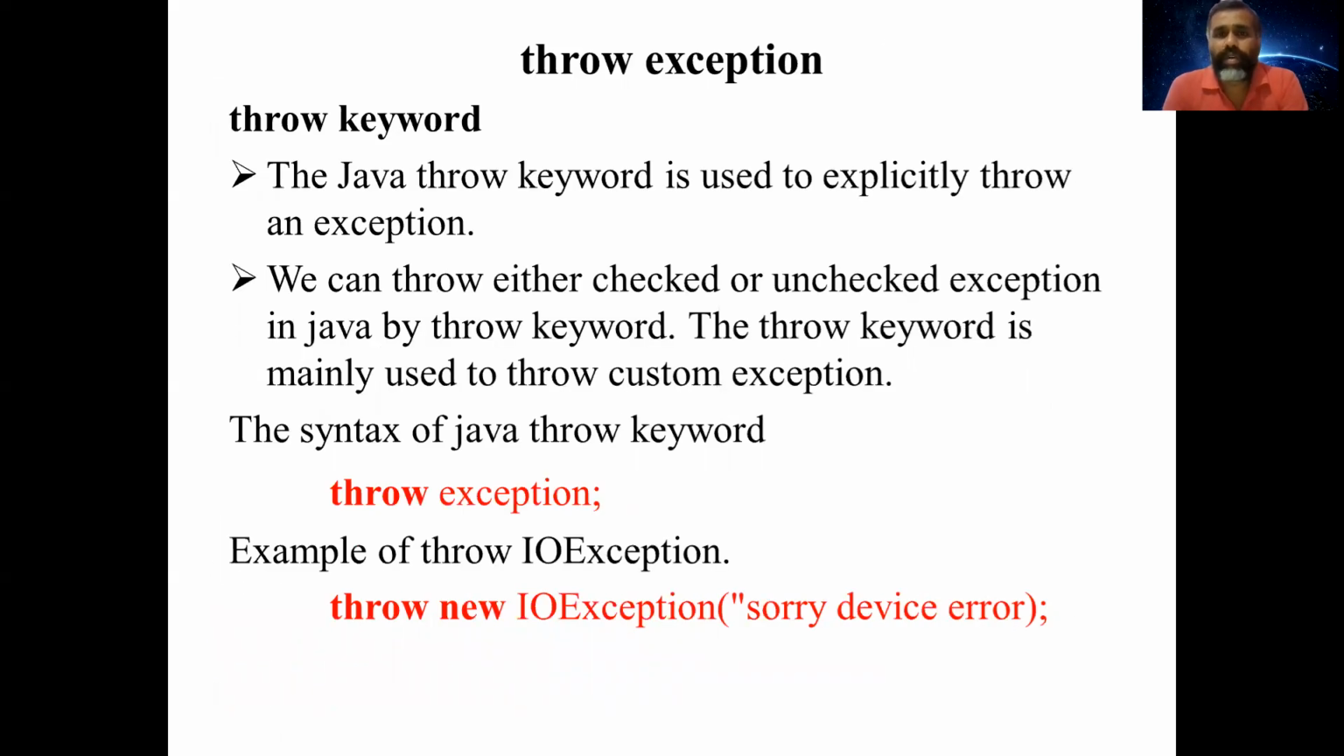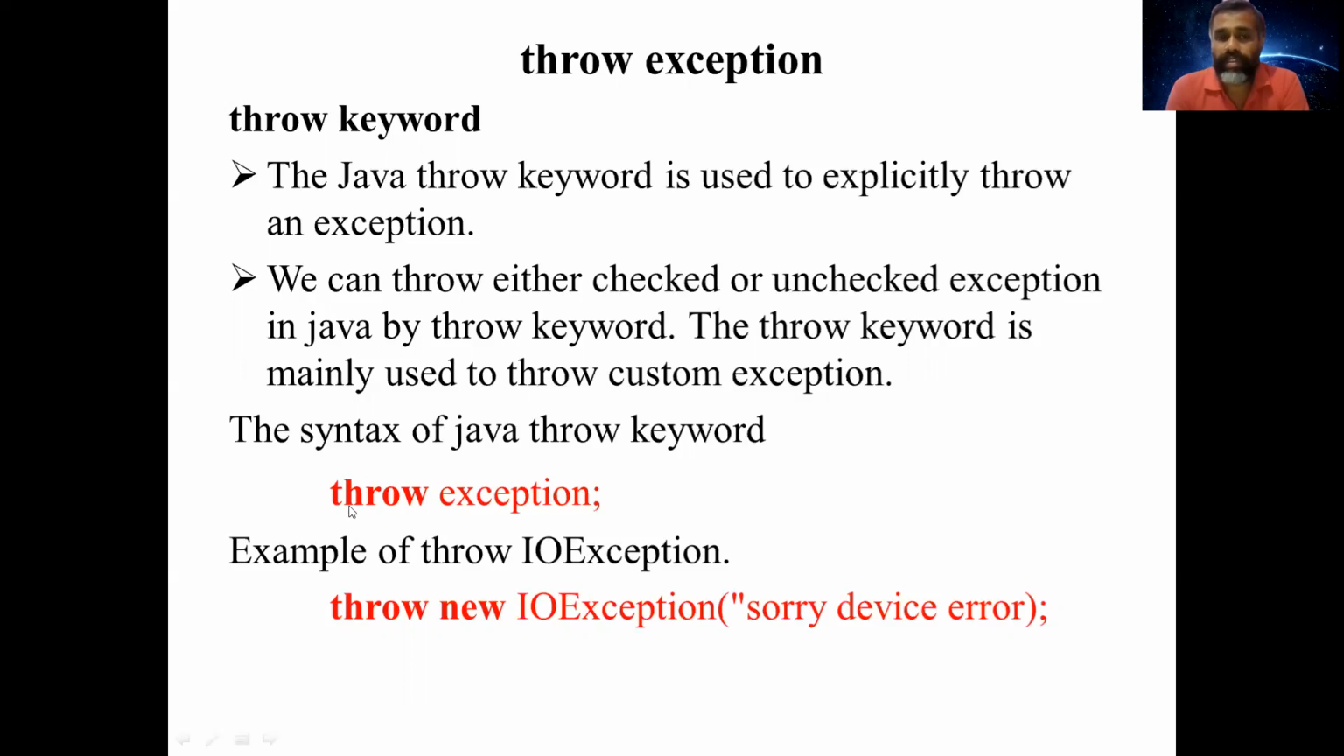And the next one is throw exception. The throw keyword in Java is used to explicitly throw an exception. Previously the exceptions were thrown implicitly, but in Java we can throw the exception explicitly. For example, for customized exceptions, you can throw either checked or unchecked exceptions in Java with the throw keyword. The throw keyword is mainly used to throw a customized exception.